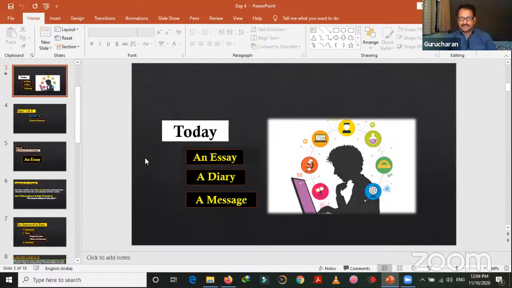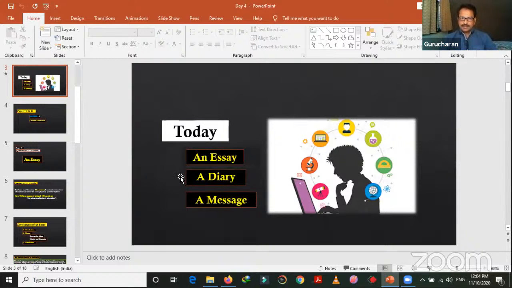The adverse effects of education. Education is actually very good for us. It helps us a lot. It helps us gain status, knowledge, job, etc. But there are also certain adverse effects of it. So we'll discuss that. And a diary.